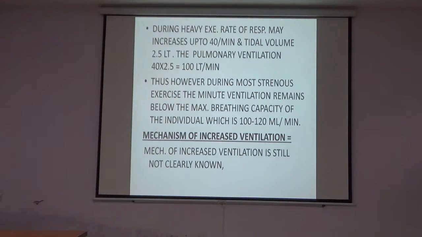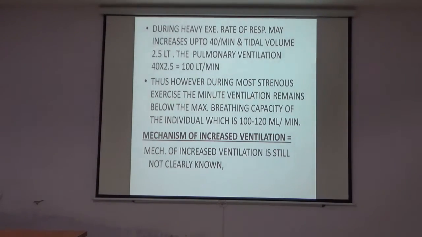The pulmonary ventilation at that time, the product of the rate and the tidal volume, is up to 100 liters per minute. Thus, even in strenuous, severe heavy exercise, the minute ventilation remains below the maximum breathing capacity of the individual. The maximum breathing capacity of the individual is 100 to 120 liters per minute.